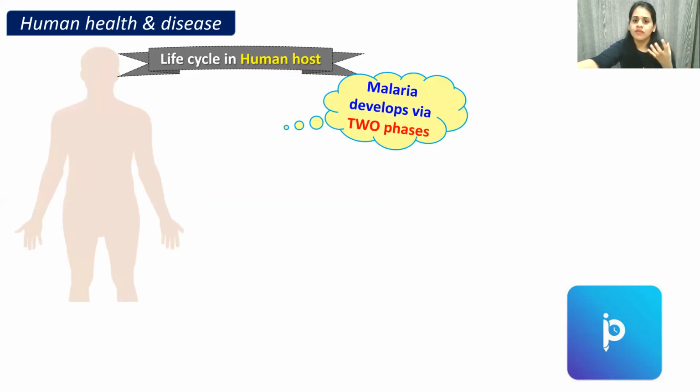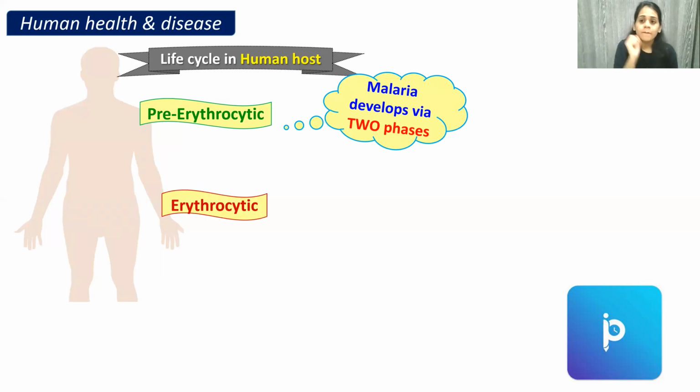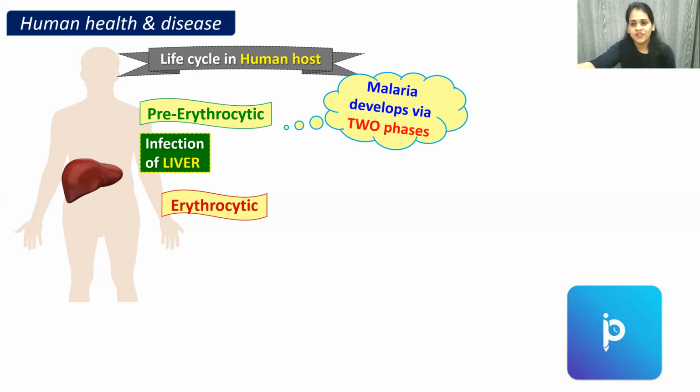Now what happens when a mosquito bites us? Once the mosquito bites us, malaria will develop in two phases in our body. The first one is called pre-erythrocytic. Pre means before. Erythrocytic means RBC. This is a phase which is not going to take place inside the RBC. Is it clear with the word, right? So where is it going to take place? If not in RBC, then it is going to take place in the liver. So the first phase is the pre-erythrocytic phase.